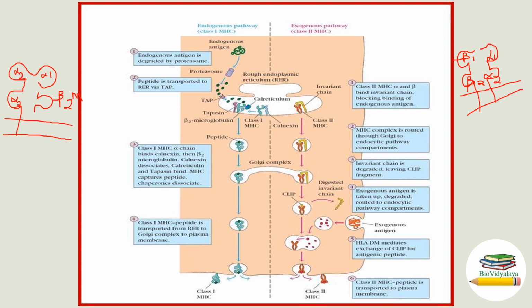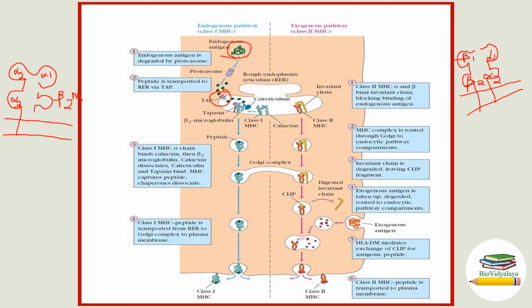Let's see the steps. Here endogenous antigens that are present inside the cell are degraded by the proteasome, which needs energy. Peptide is transported to the rough endoplasmic reticulum via TAP. This is the channel, TAP. Inside the rough endoplasmic reticulum, both class 1 and class 2 MHC molecules are present.